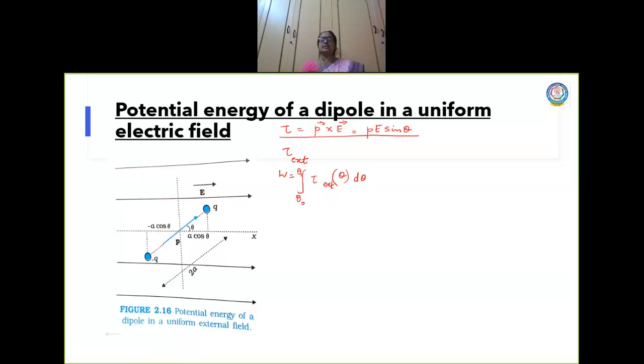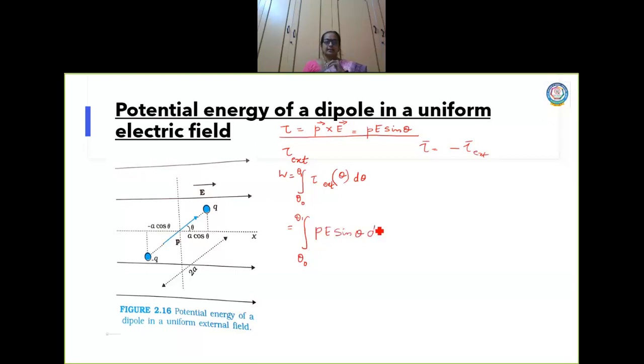This external torque is also equal to PE sin theta, but they are in the opposite direction. Tau is equal to minus tau external, that is what I can write. See here, tau is equal to minus tau external. So in this case, I am going to substitute the value of tau. What is the value?